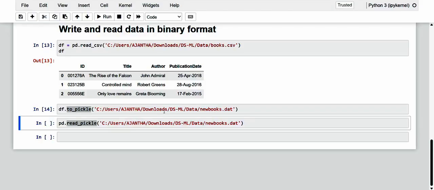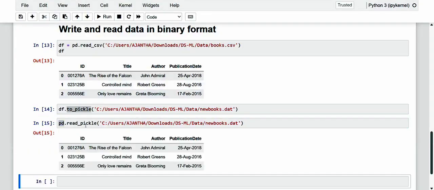Now after making it, you can reload the data using the read_pickle method, and here I have just specified pd.read_pickle, and as the result we will obtain a data frame perfectly identical to the original one obtained from the test.csv.